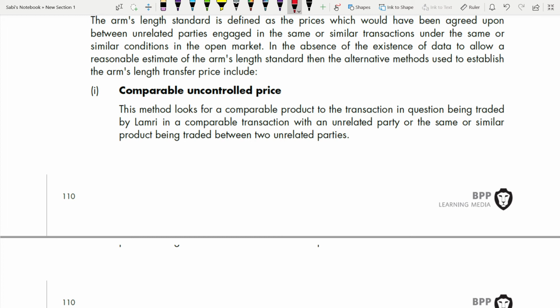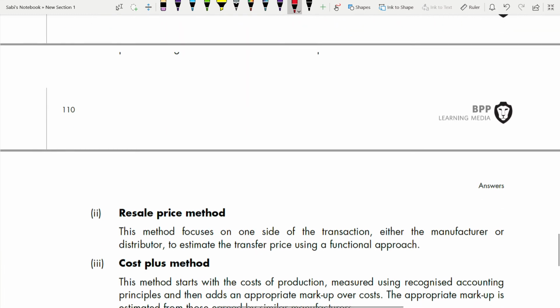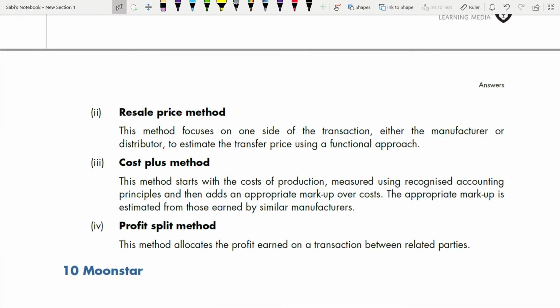So you're comparing. Next, the resale price method. This method focuses on one side of the transaction, either the manufacturer or the distributor, to estimate the transfer price using a functional approach. So this is based on one side, the manufacturer or distributor.